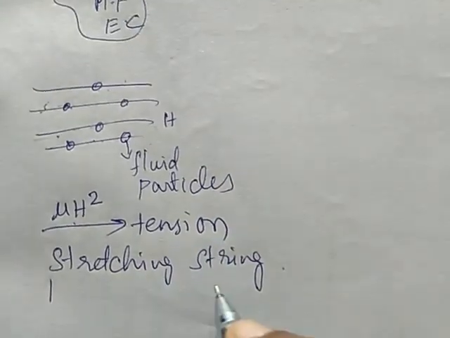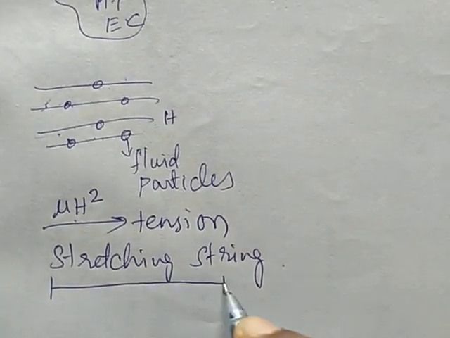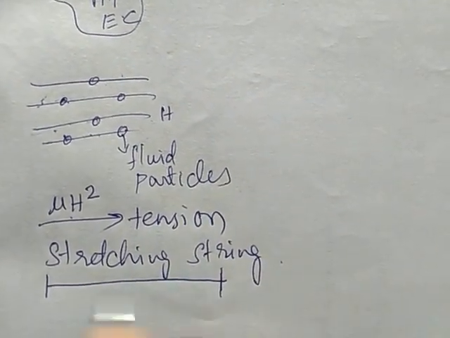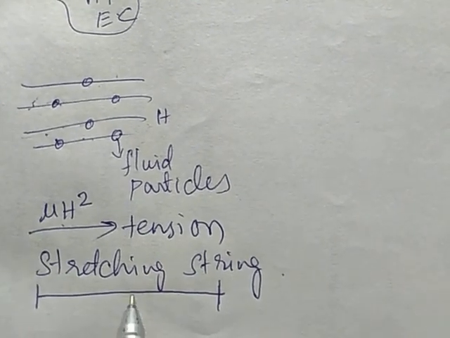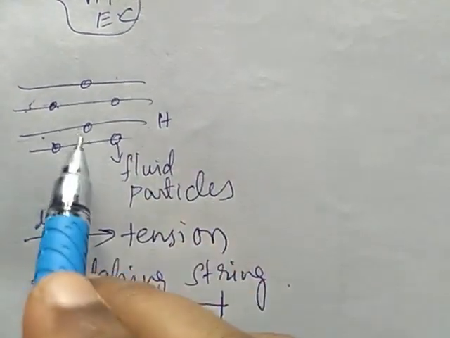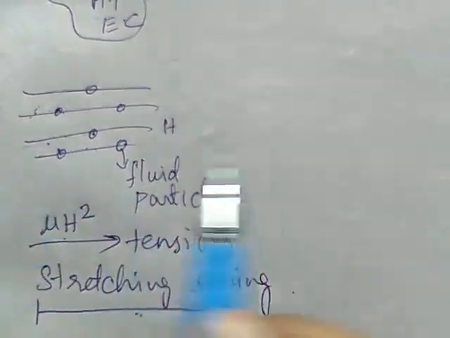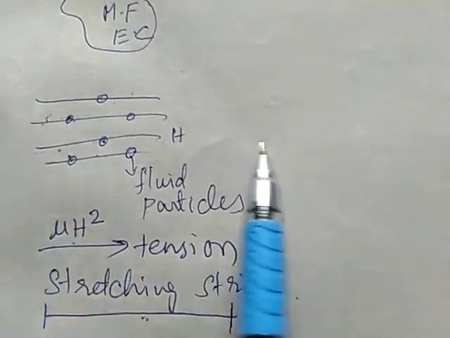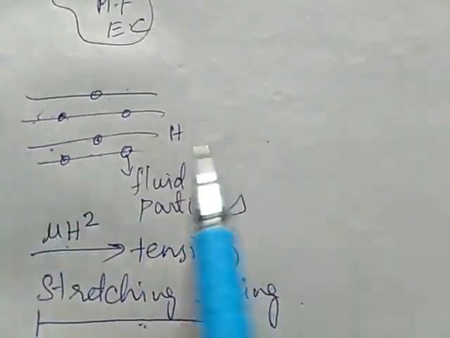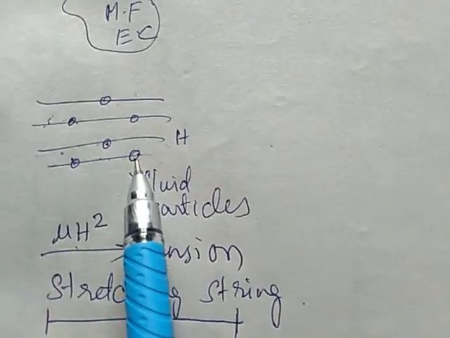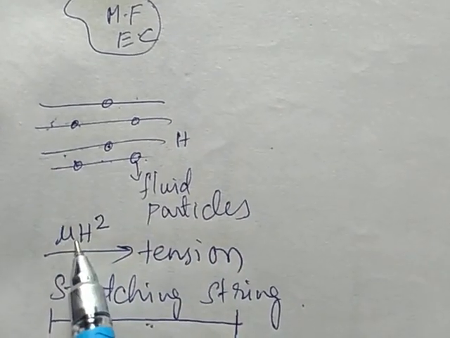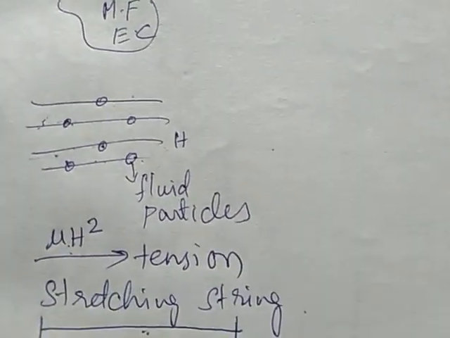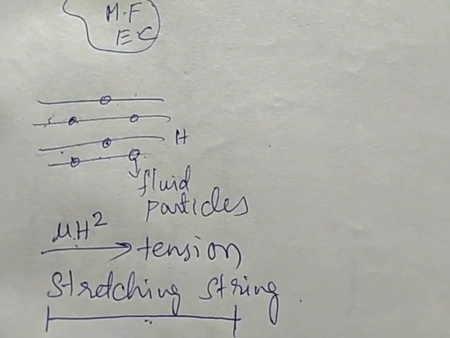If we consider a string fixed at two points and we stretch it, whatever force is experienced there, we call it tension. The same tension is experienced by the fluid particles on the magnetic field lines. These fluid particles experience a force of mu H square in the direction of the magnetic field line, known as tension.